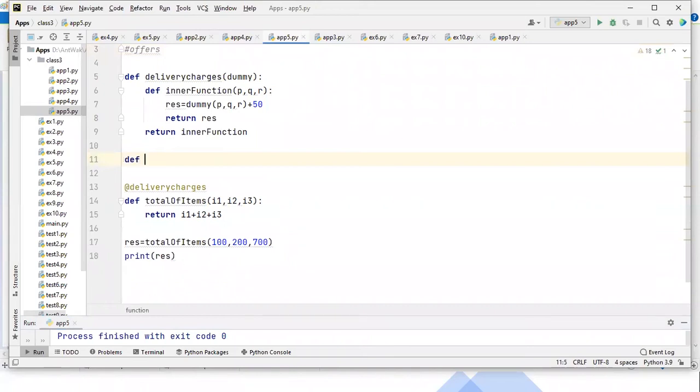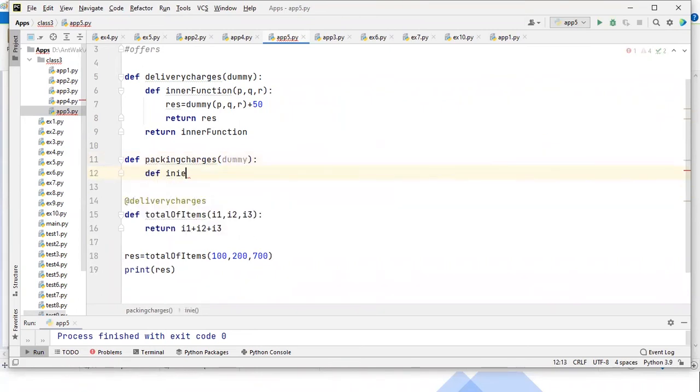So I am writing def. The decorator name, guys, I have taken as packing charges. I'll repeat the rule. You can take any argument, and that argument is a function, guys. So let's take the function name as something, dummy. And guys, you have to prepare one inner function like this. An inner function as it is, you have to write how it will look for your original function.